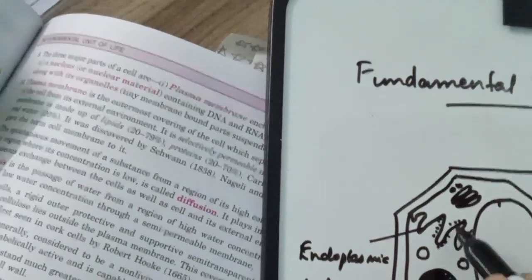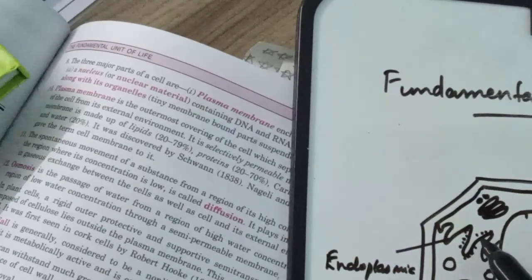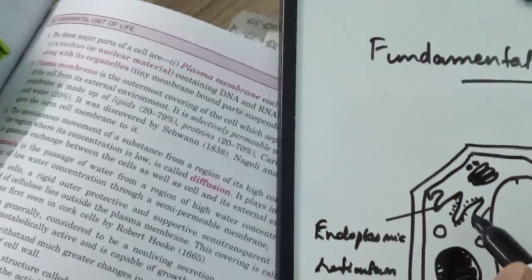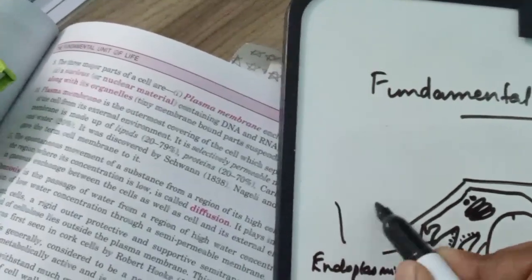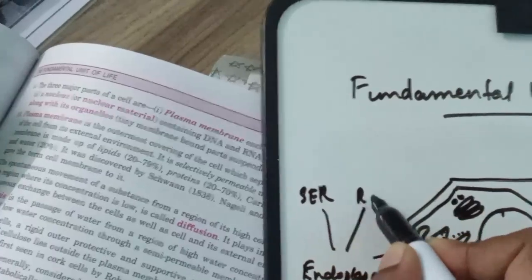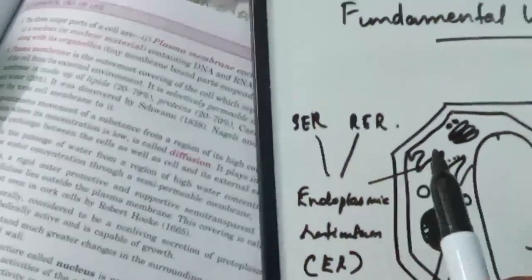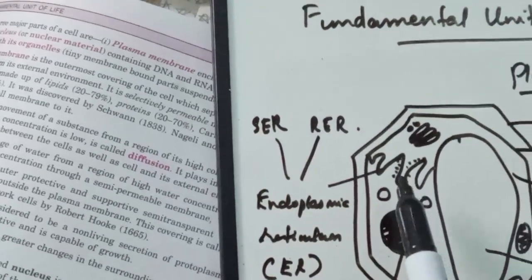These are the ribosomes attached to it. Based on the presence of ribosomes, the endoplasmic reticulum is of two types. One is the smooth endoplasmic reticulum, and the other is the rough endoplasmic reticulum. The rough endoplasmic reticulum contains the ribosomes, and the ribosomes are the sites of protein synthesis.